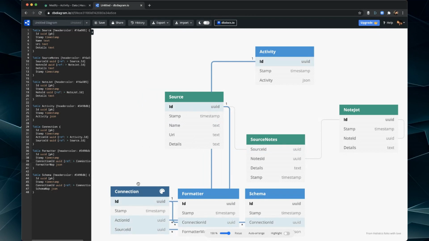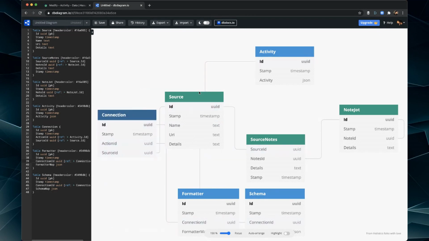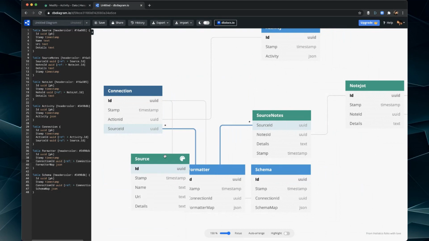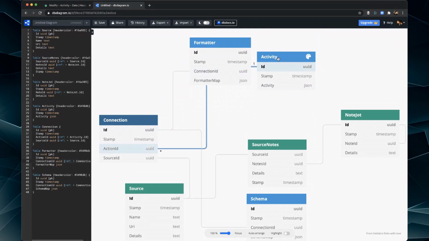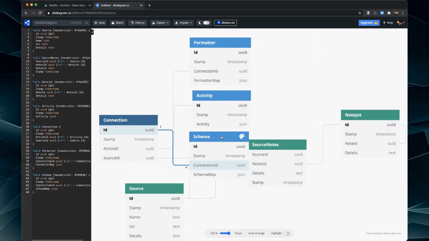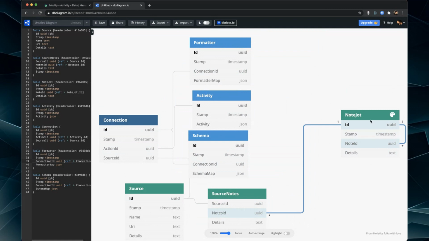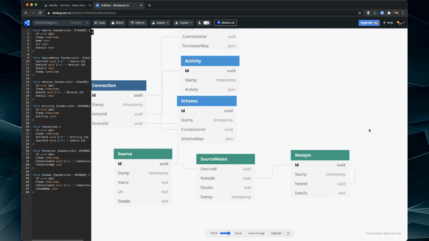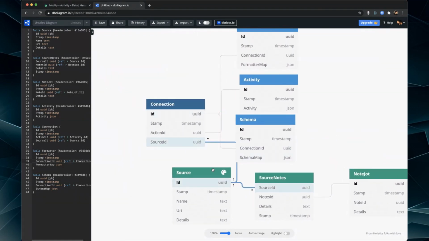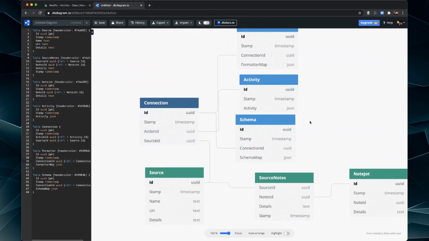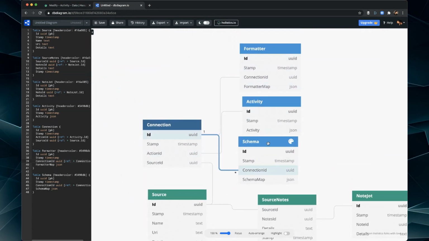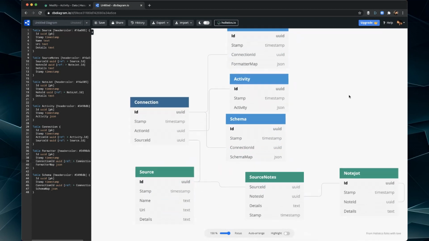So what we have here is, let's show the connection here, and then source would be the actual URI where this stuff is connected to, or located at, I should say. And then we'll have the formatter, we'll have the activity, and then we'll have the schema. And then the source will have some notes about it, possibly, and a particular note jot. So the source, as you can see here by the connection table, can have one or many formatter, activities and schemas, or a schema, activity or formatter can have many sources per each direction of that relationship.